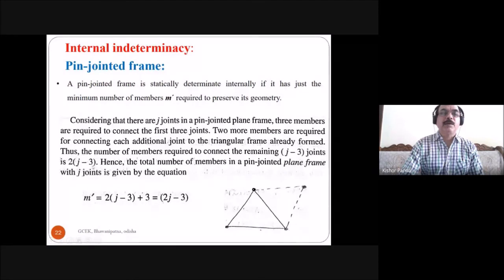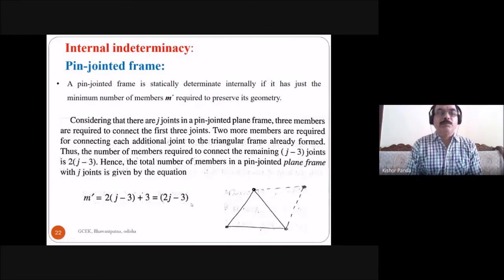This is the additional members required: plus 3 members, plus these 3 members. And for this extra joint, you need an additional 2 members. So 2 into (J minus 3) plus 3. After solving this one, 2J minus 6 plus 3. So this becomes 2J minus 3. So M dash is equal to 2J minus 3.